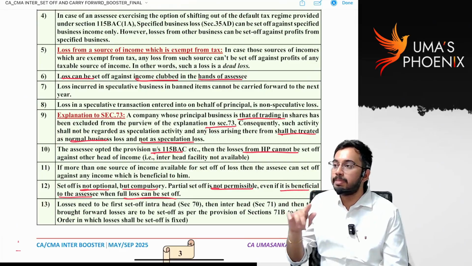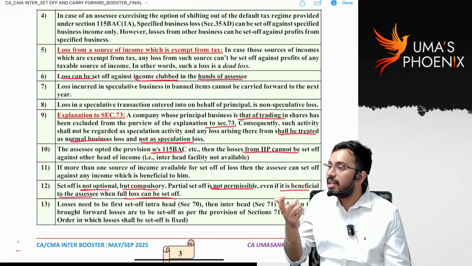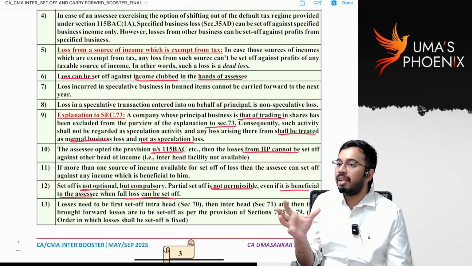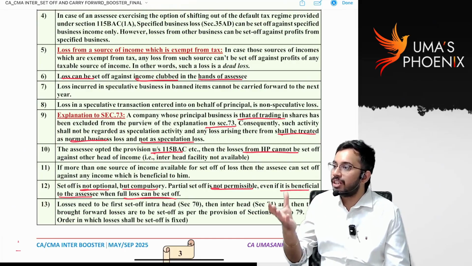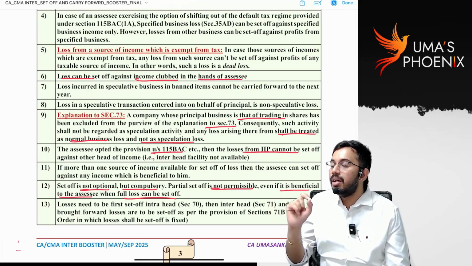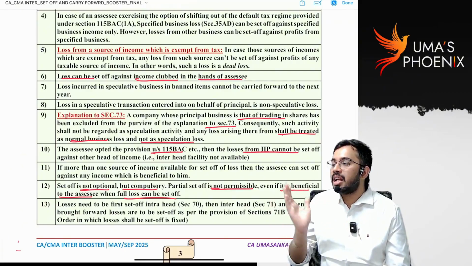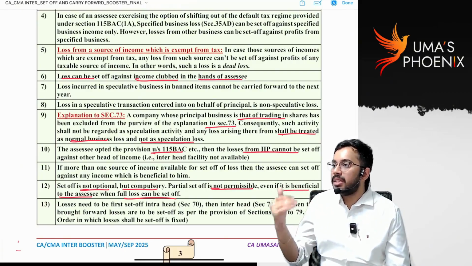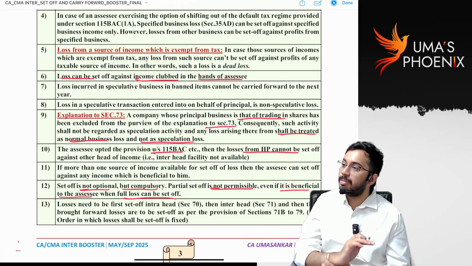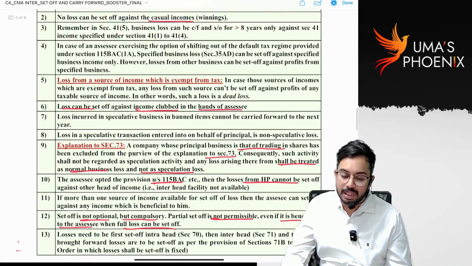To call it a speculative business, I should trade on speculation. Within the same day you purchase and sell share means it is based on speculation, based on buying and selling, it is being determined. Other than intraday trading, even though my business is buying and selling of shares, it is not to be considered as speculative business. It is to be considered as non-speculative business only.